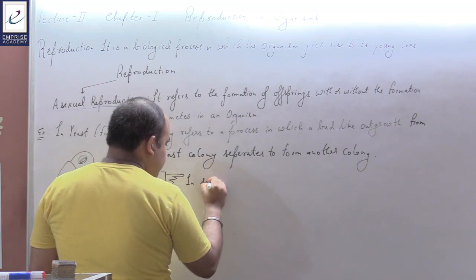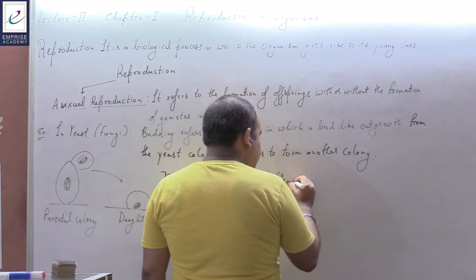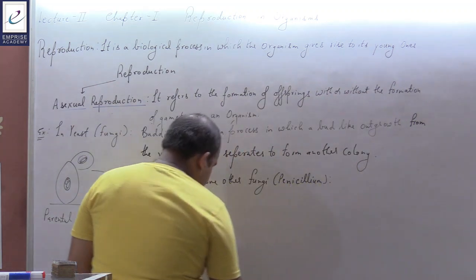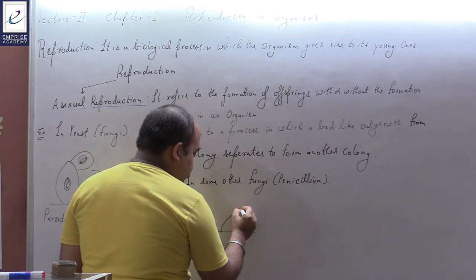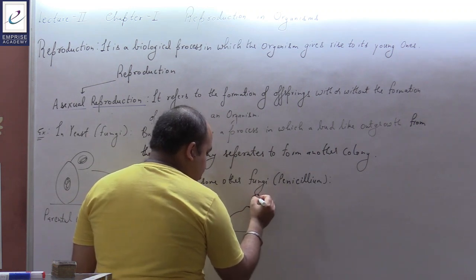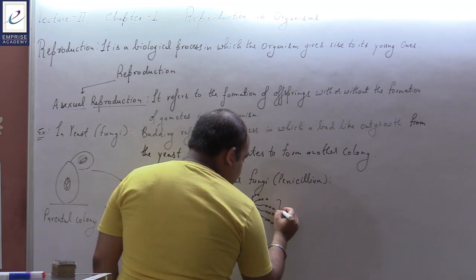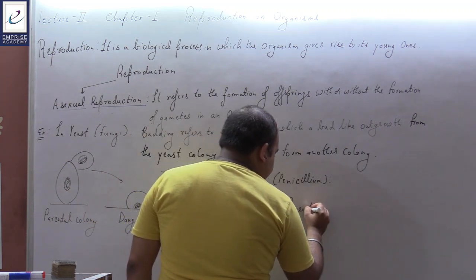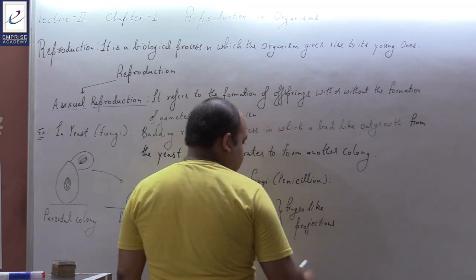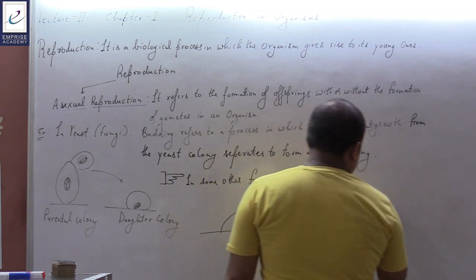In some other fungi such as penicillium, now in the case of penicillium what is going to happen, it has projections like this and then finger-like projections are there, and these will lead to the formation of spores called conidia, finger-like projections which are referred to as conidia, which contain conidiospores.